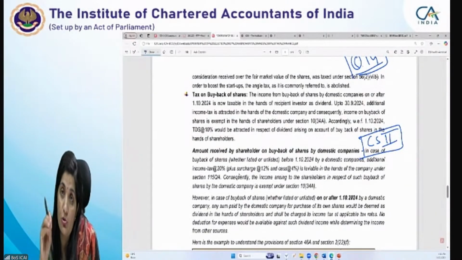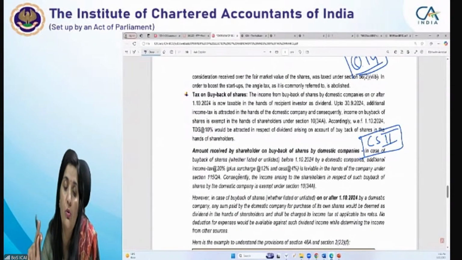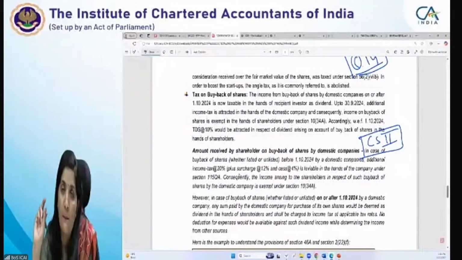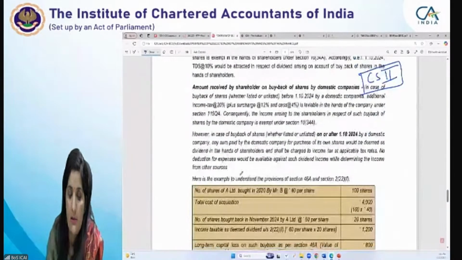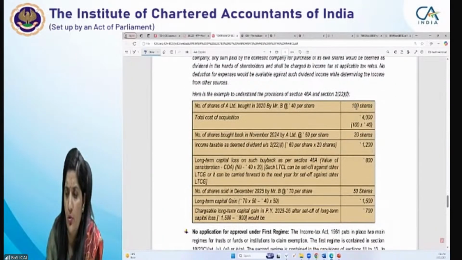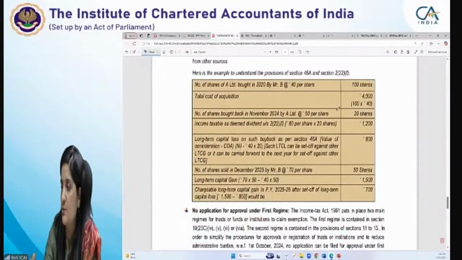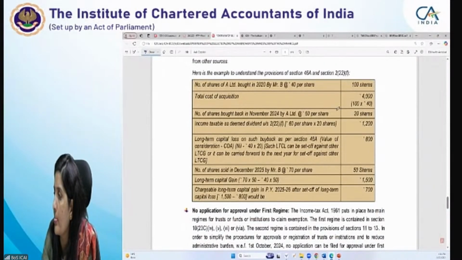राइट. तो अभी तो आपको पूरा टैक्स देना है, उस पे TDS is also attracted. Section 194 में TDS is also attracted. So one of the case scenarios में आपका TDS की testing भी हुई है. How to compute the total income की testing हुई है, because some capital losses are arising due to this buyback and that cost of acquisition is considered as your capital loss. ठीक है. So that you practice, and remaining, I think this is an example which I wanted to take, but it's not that difficult. It's a very simple one and you can easily just practice from that.